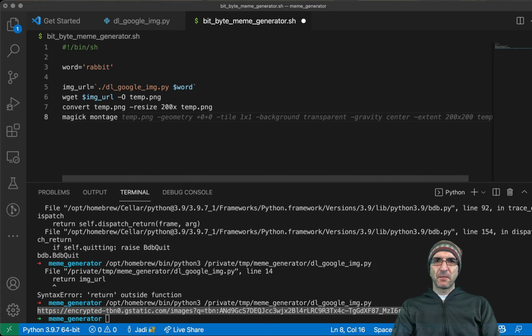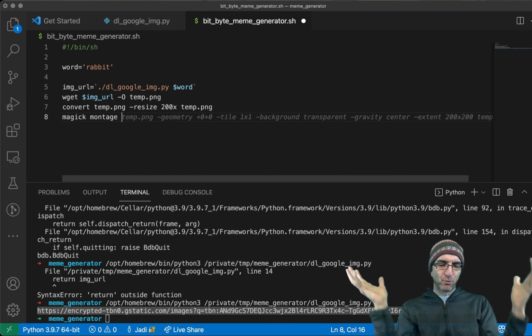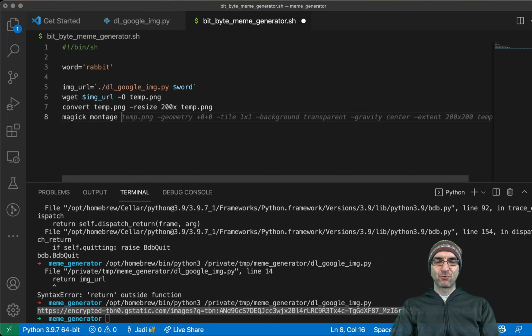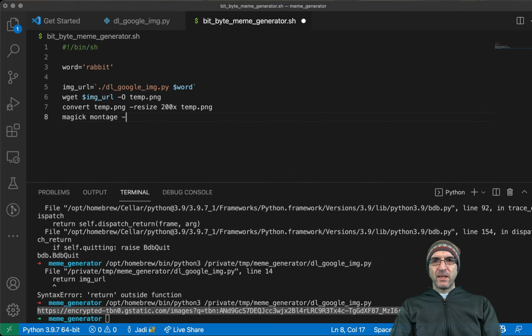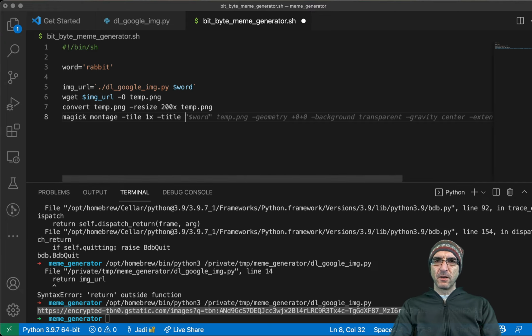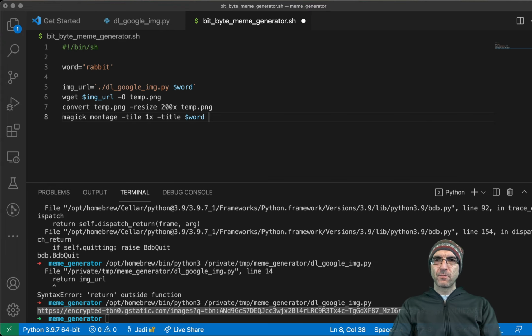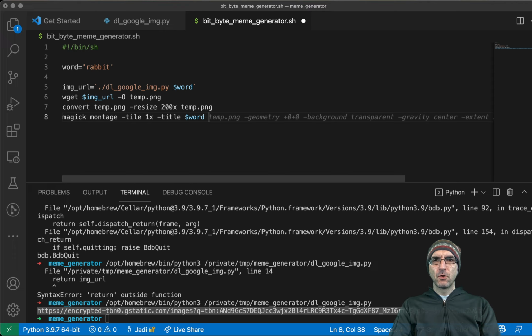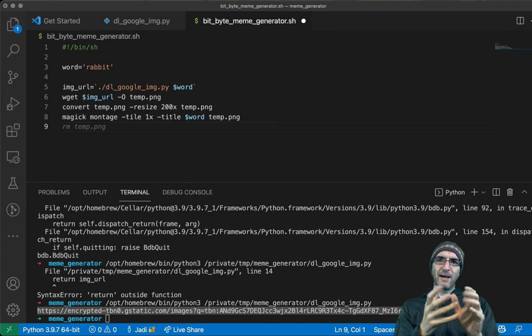I can see the day that people start joking that they just use the Copilot to write whatever program is there. And the hackers trying to push suspicious code in your code using Copilot. Anyway, montage tile 1x. I just want 1. The title should be the word. What to be? There is the temp.png. This is enough. Okay, I have the top.